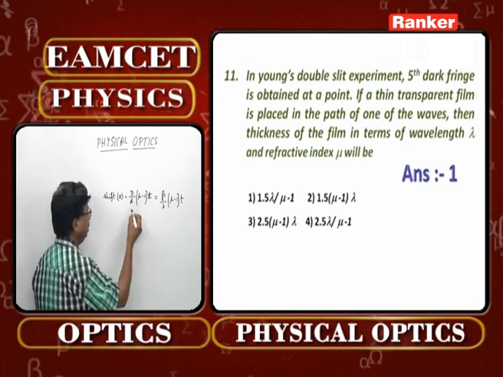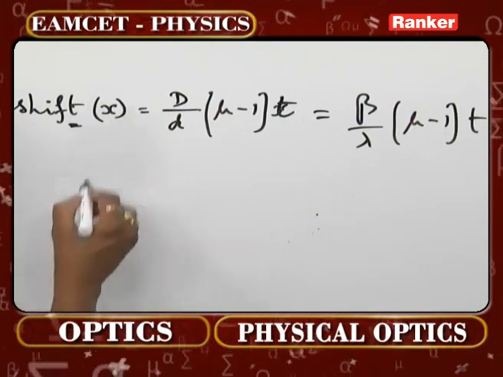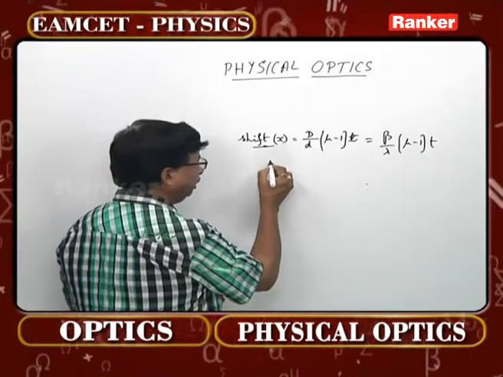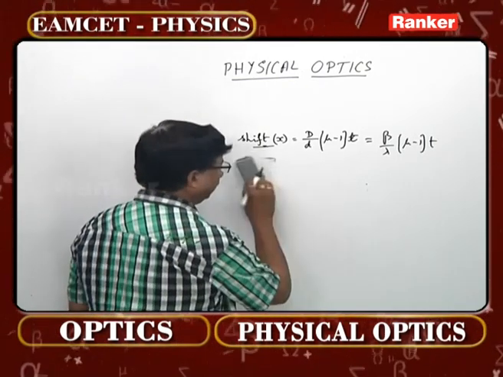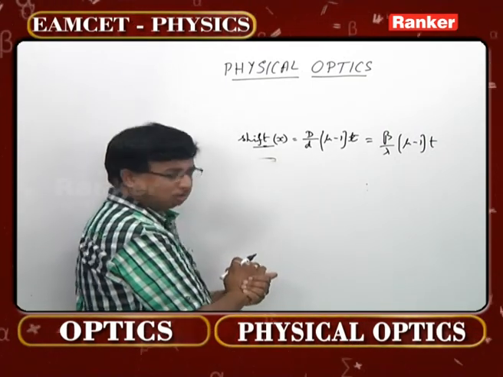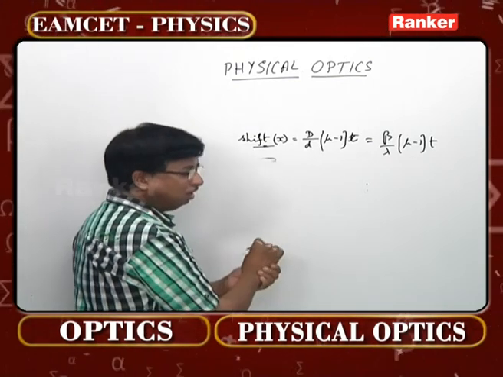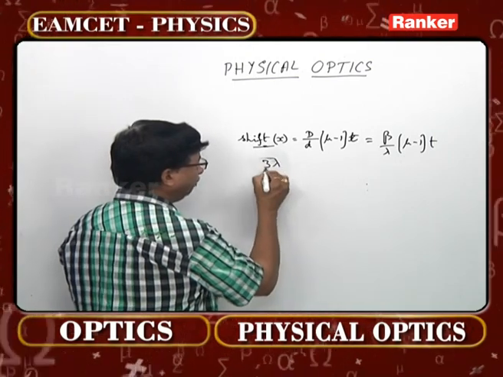So the fifth dark, you can take the shift produced as 3 beta by 2. Suppose I take it directly, you can take 2n minus 1 into lambda by 2. That fifth dark is now becoming the sixth bright, that is the seventh bright. That means 3 lambda by 2.